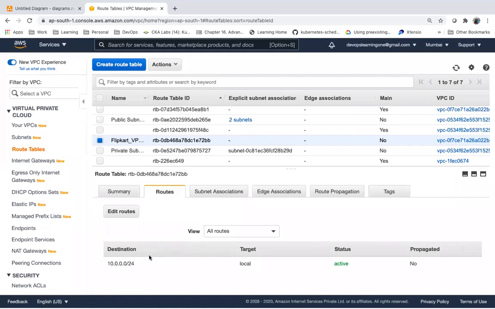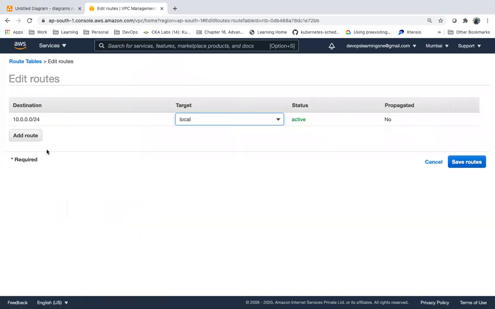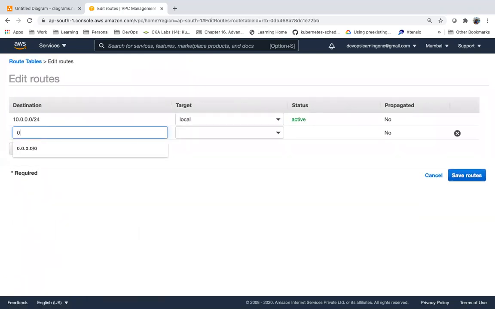Route. So within this range, one server can talk to another server because they are in the same network, local. Now from outside, what does 0.0.0.0/0 represent, guys?